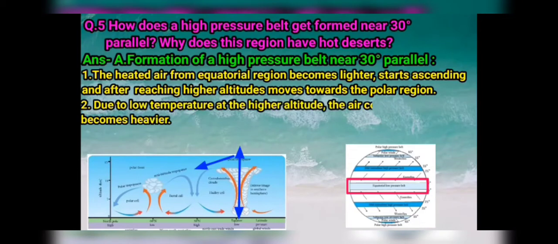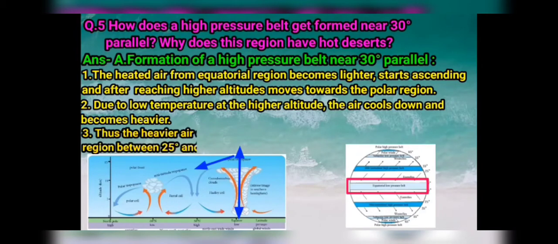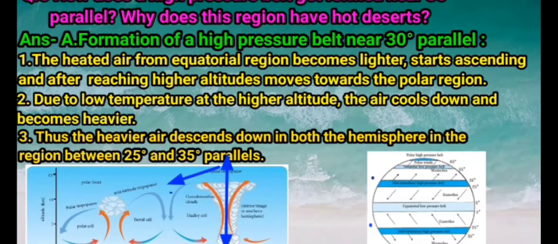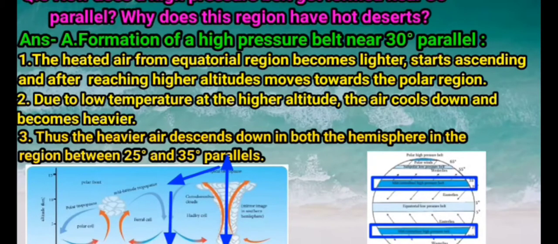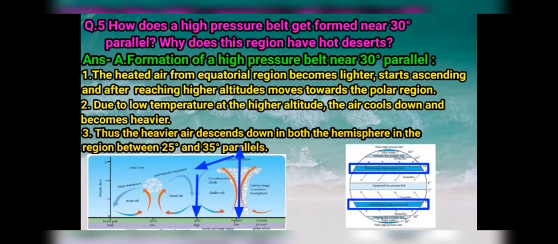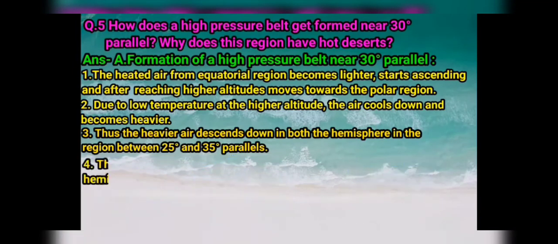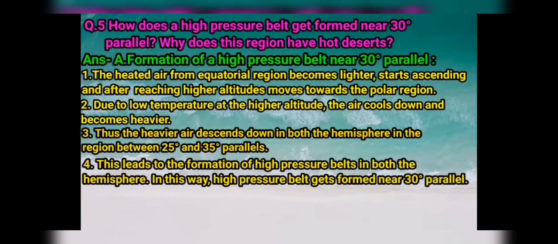And due to the low temperature at higher altitude, the air cools down and becomes heavier. Thus, heavier air descends down in both the hemispheres in the region between 25 degree and 35 degree parallel. And this situation led to the formation of high pressure belt in both the hemispheres. So children, in this way, high pressure belt gets formed near 30 degree parallel.